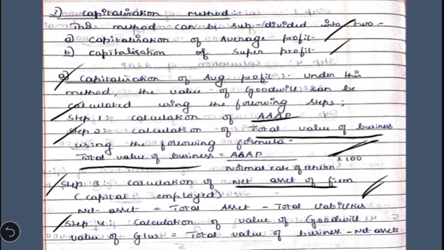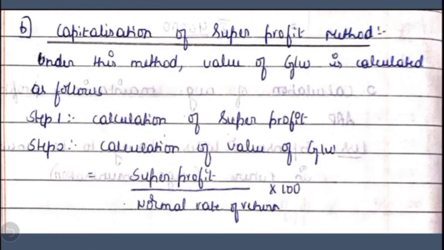Then let's see how to calculate the value of goodwill under capitalization of super profit method. So here again there are two steps. In the first step we calculate the super profit. As you know, in the second method we have discussed in detail how to calculate super profit. Super profit is the difference between adjusted average annual profit and normal return.